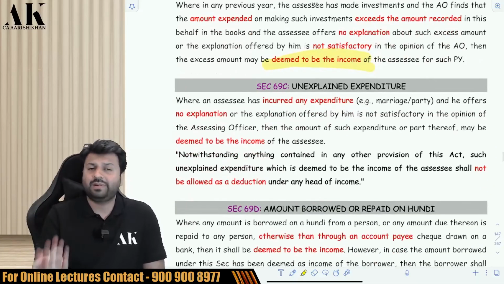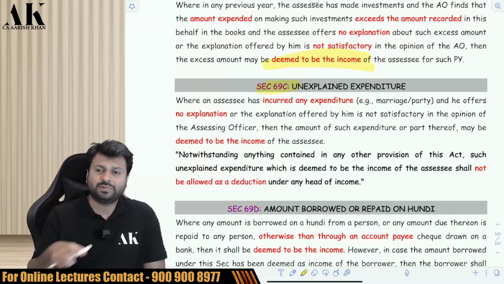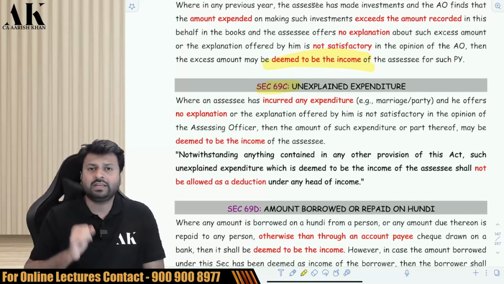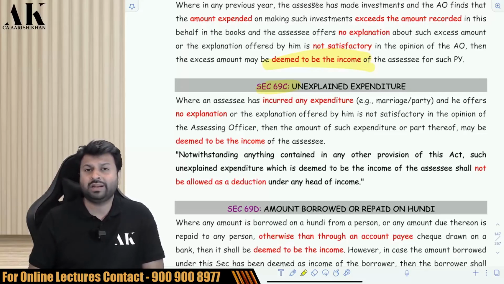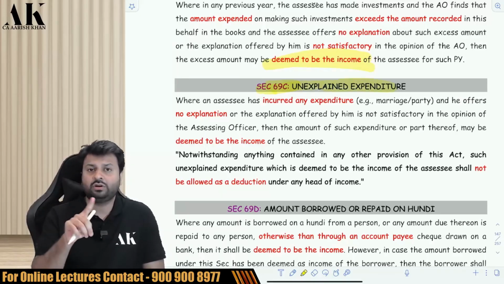And when you incur an expenditure but you are not able to explain the source of that expenditure, say you have spent 1 crore rupees on the wedding of your daughter, and when the income tax department asks you where you got the money to spend on your daughter's wedding, you are not able to explain the source, then the department will say it is an unexplained expenditure, and we are going to take some dangerous, draconian tax from you.